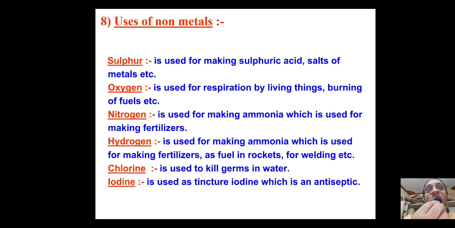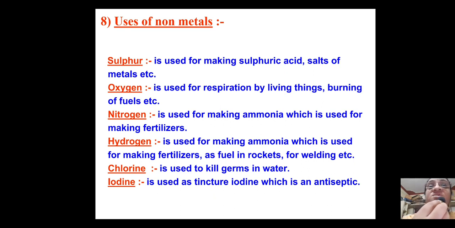Because till now there is no established fact that there is life on other planets in the solar system, because in most of the planets elemental oxygen and water in the liquid form are not available, which are very, very important to support the life there. O2 and H2O are important to support the life, and when these are not there on other planets, naturally life will not be there. Nitrogen is used for making ammonia, which is used for making fertilizers.